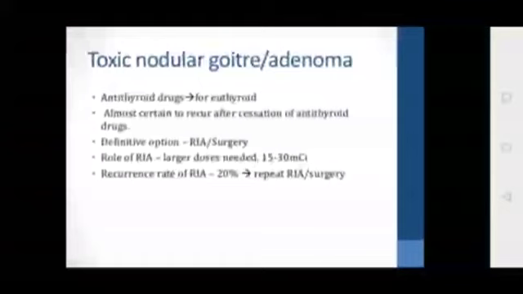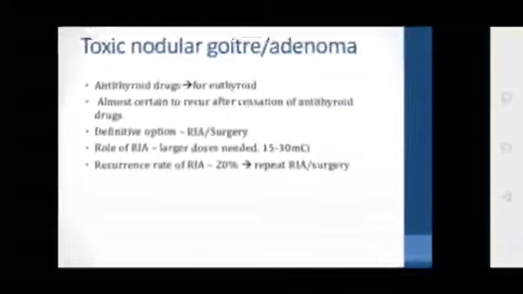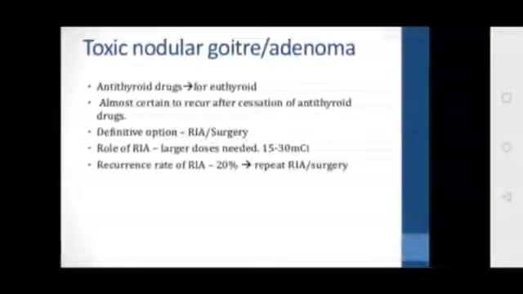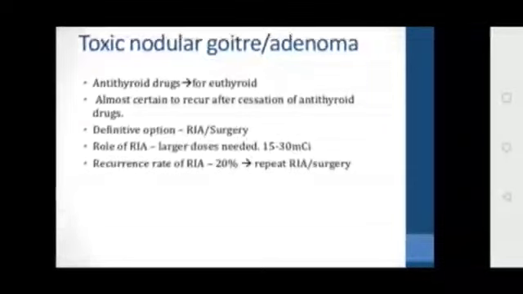What is the treatment of toxic nodular goiter or adenoma? In case of toxic nodular goiter, you will give antithyroid drugs to get into the euthyroid state. It is almost certain to recur after cessation of antithyroid drugs. The definitive option is radioactive iodine or surgery.